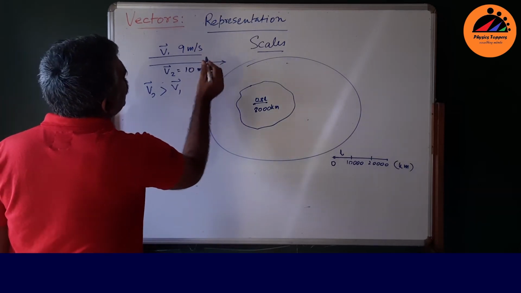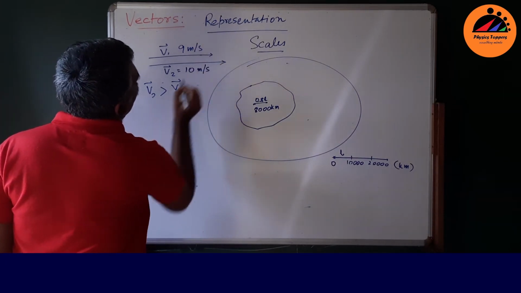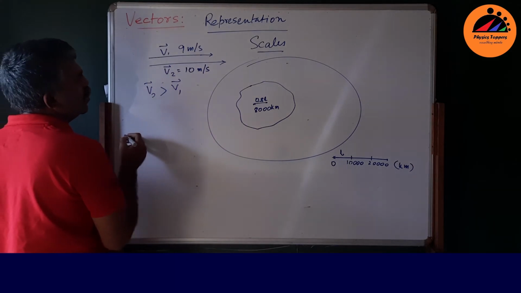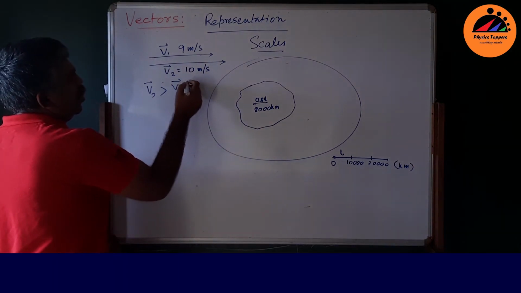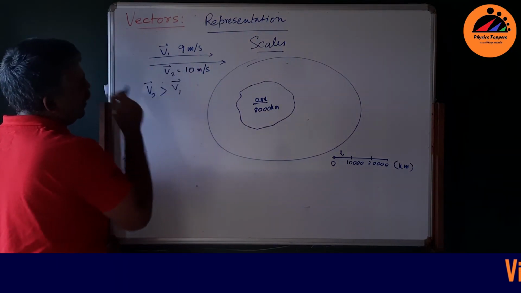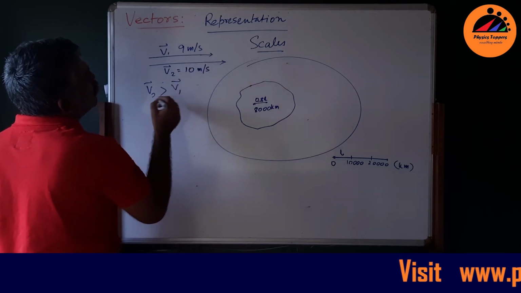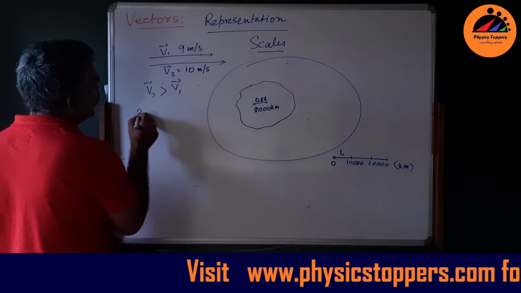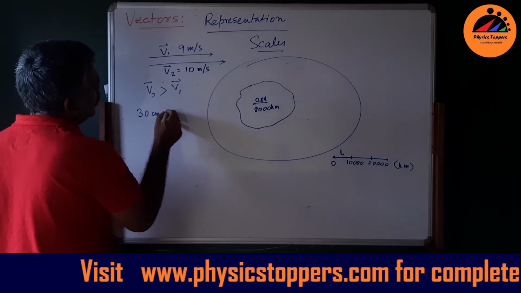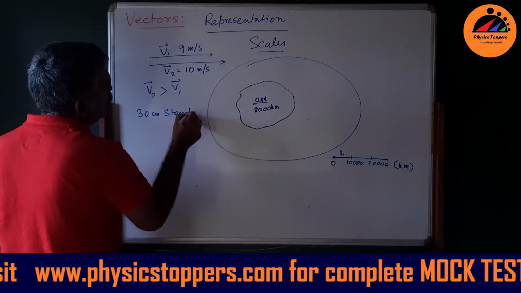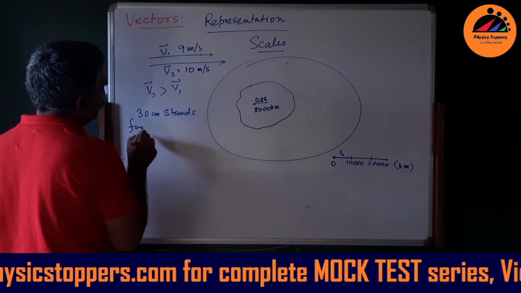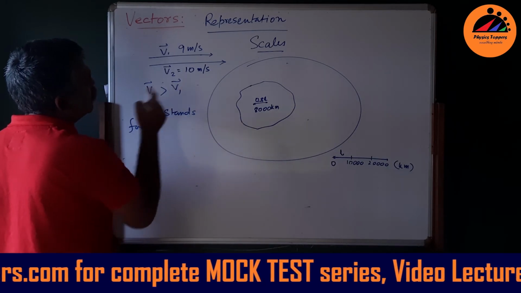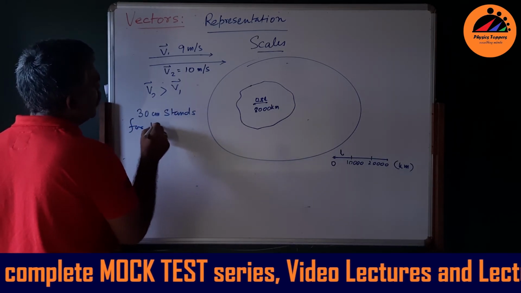Let me increase a little bit. Well, suppose this is 30 centimeters, right? If this is 30 centimeters, so 30 centimeters stands for, well, 10 meters per second.